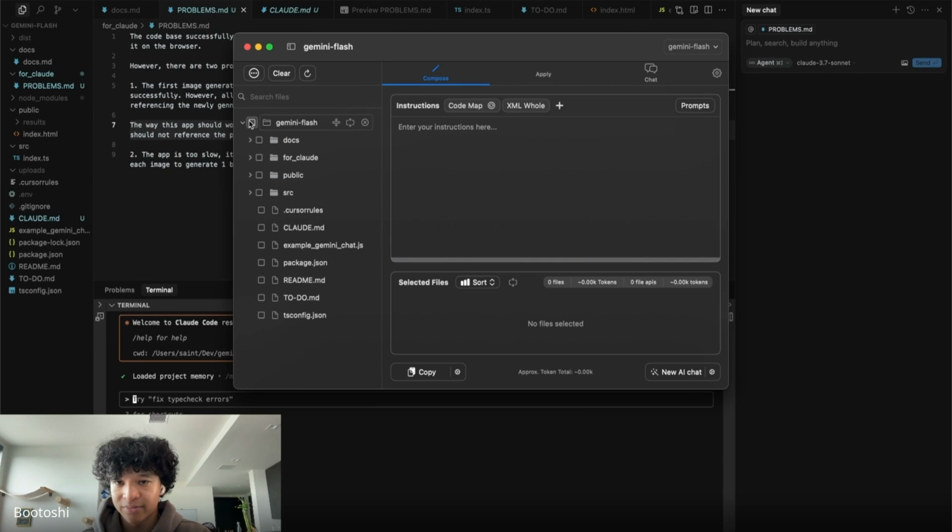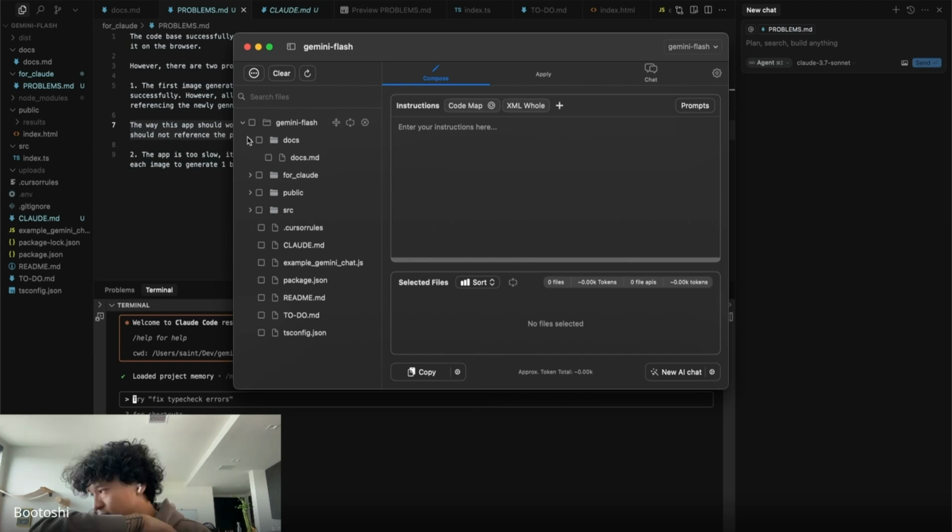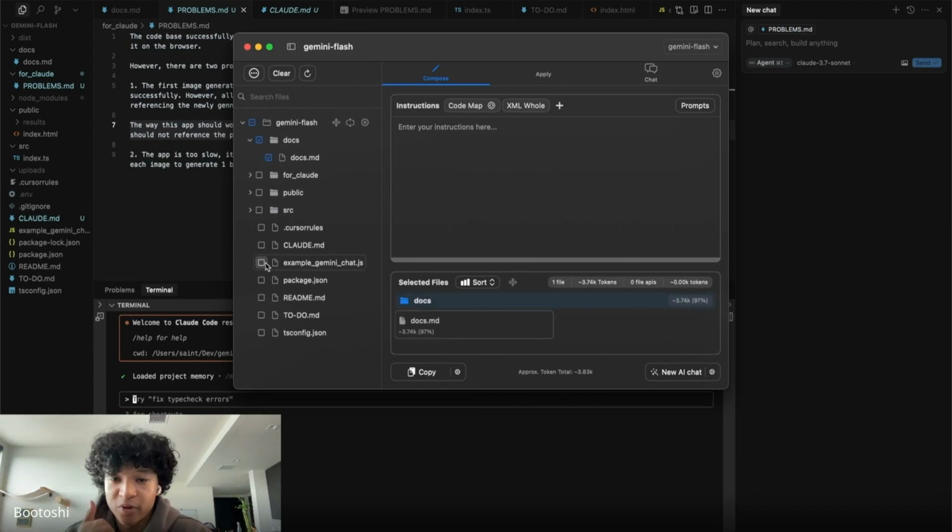So this is repo prompt. What I just did is I loaded in the folder in Gemini Flash. It's the most important folders. So documentation is important, the package JSON, tsconfig. Honestly, I'm just including the whole thing, except the for Claude folder. It needs that.